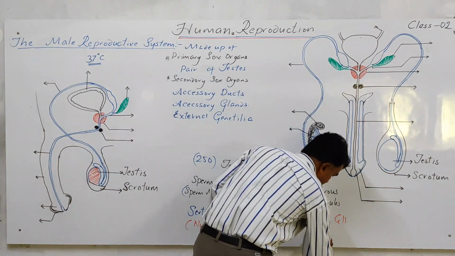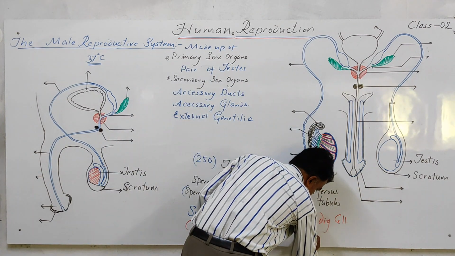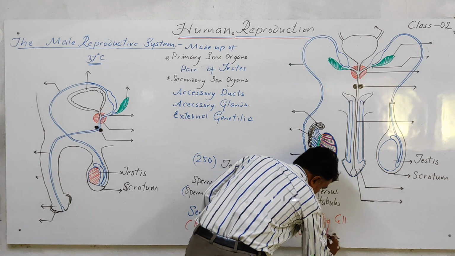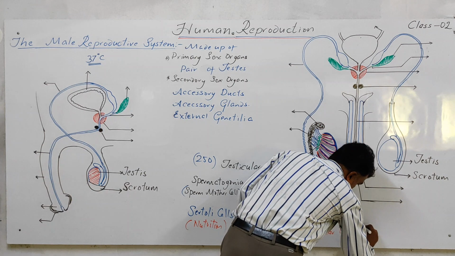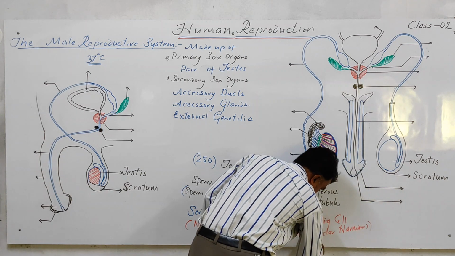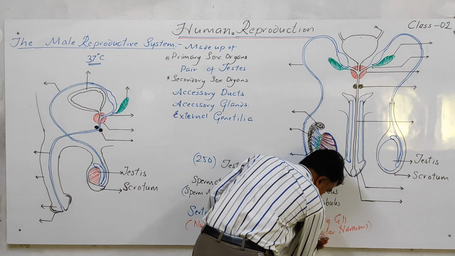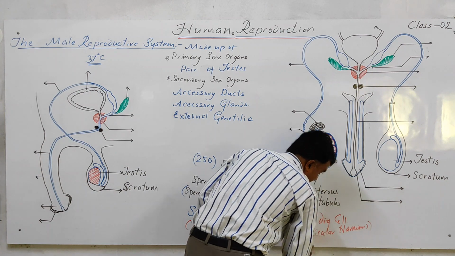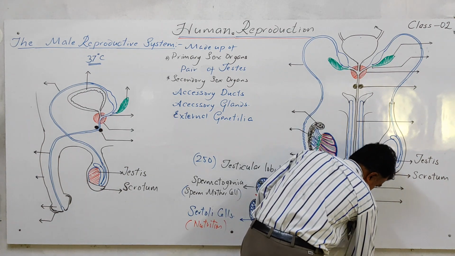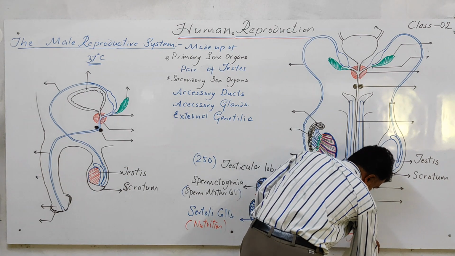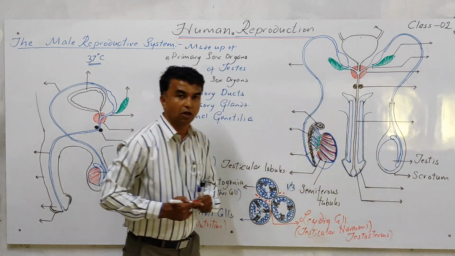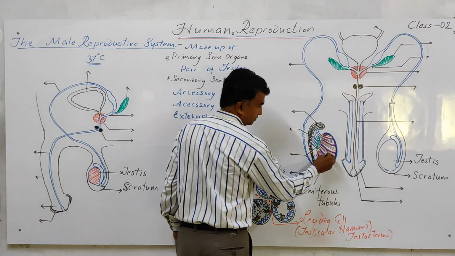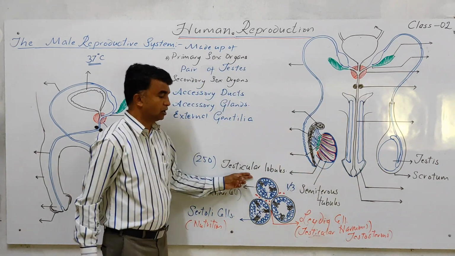The Leydig cell produces the testicular hormones, for example testosterone. So this is the internal structure inside the testis.